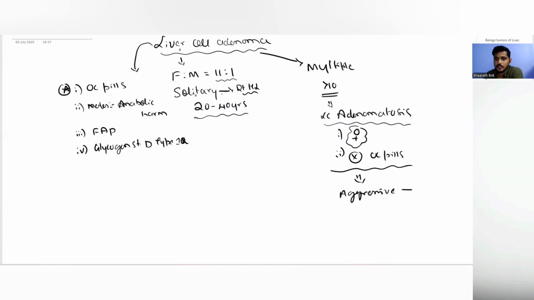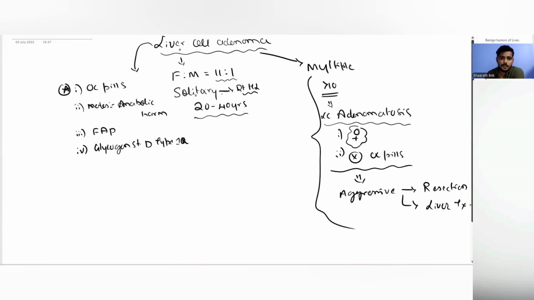And they need resection. And sometimes, if they are all over the liver and the resection is not sufficient, they might also need liver transplant. Right? But this classic liver cell adenoma is seen in the age of 20 to 40 years, 11 times more common in females than in males, usually solitary, and it is seen in the right hemiliver. This liver cell adenoma, if you look at histology,